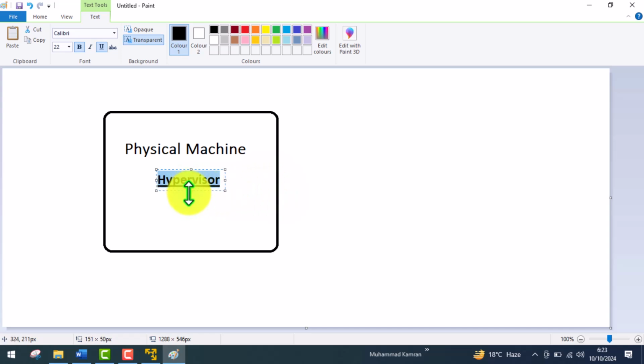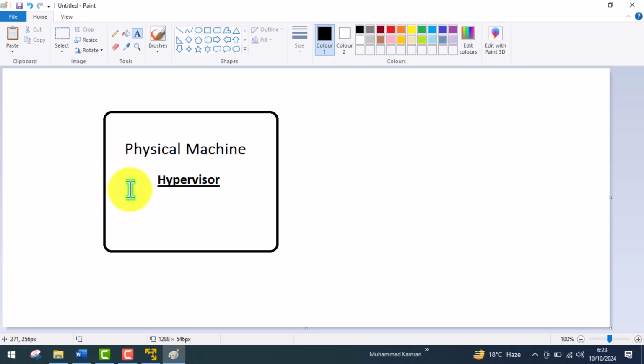So this we call a bare metal hypervisor. Bare metal means there will be no other operating system on the physical machine, and we install the hypervisor. This is the ISO file. We will learn how we can install it, and then you can create a VM on this physical machine. This type of virtualization is called type 1 hypervisor, and we also call it bare metal hypervisor.